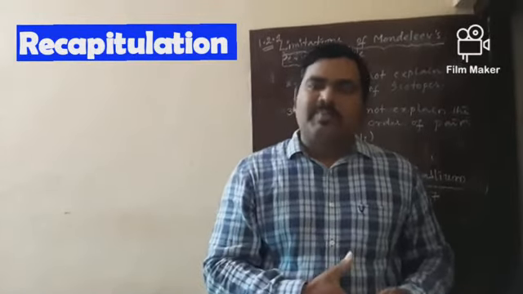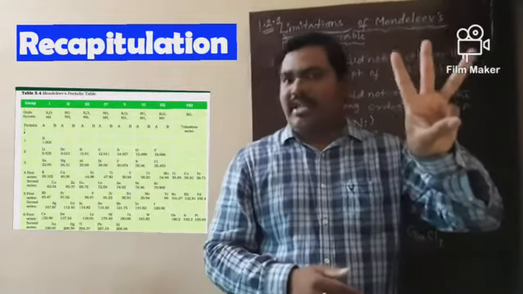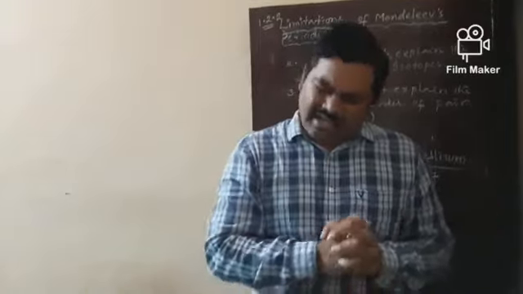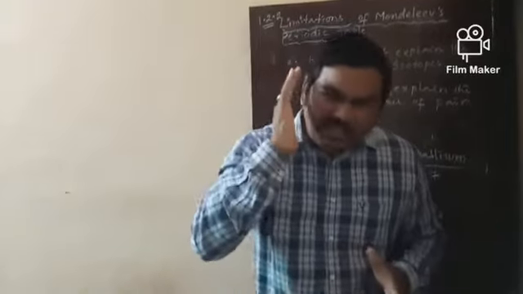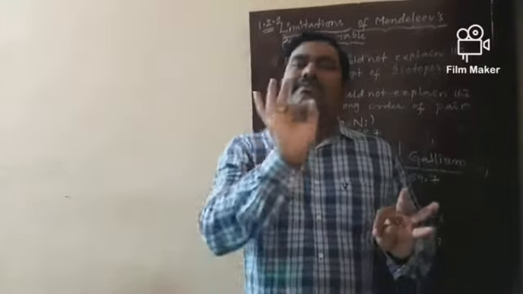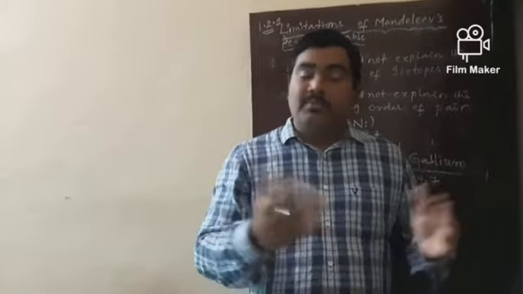Now, Mendeleev's periodic table could not explain three important drawbacks. What is the first one? He could not assign the correct position for hydrogen. He could not explain the concept of isotopes, though they were discovered long back, and they posed a challenge.